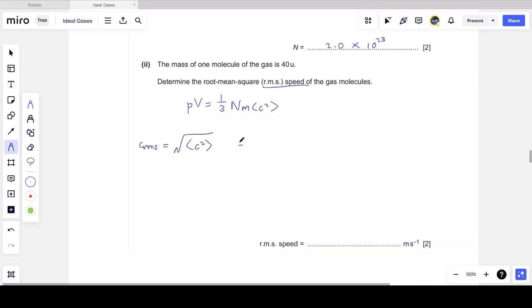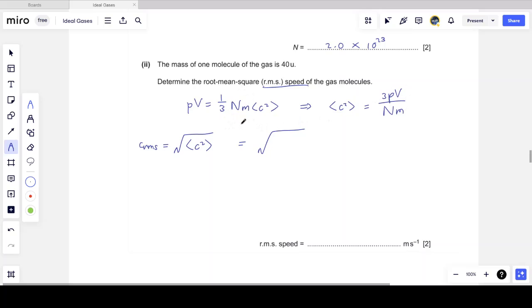If I rearrange this equation, let's write c squared as 3PV over Nm.